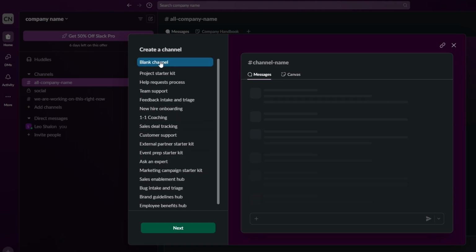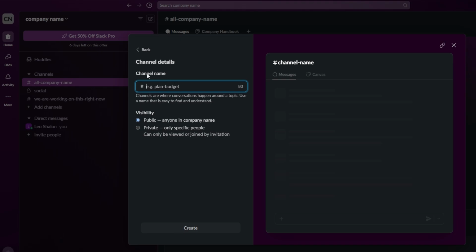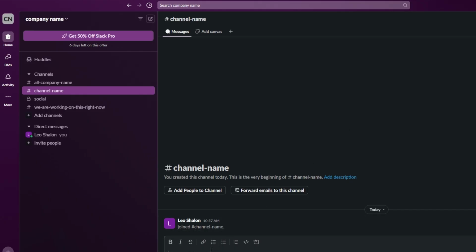One of the best ways to keep discussions on track within a channel is by using threads. If someone posts a comment or asks a question, you can reply directly in the thread instead of cluttering the main channel. This way, the original message stays visible, and replies are nested, making it easier to follow a conversation without distractions. For instance, in a product launch channel, if someone shares a draft marketing plan, you can respond directly to that post in a thread, allowing other team members to comment and provide feedback without overwhelming the main channel with unrelated messages.